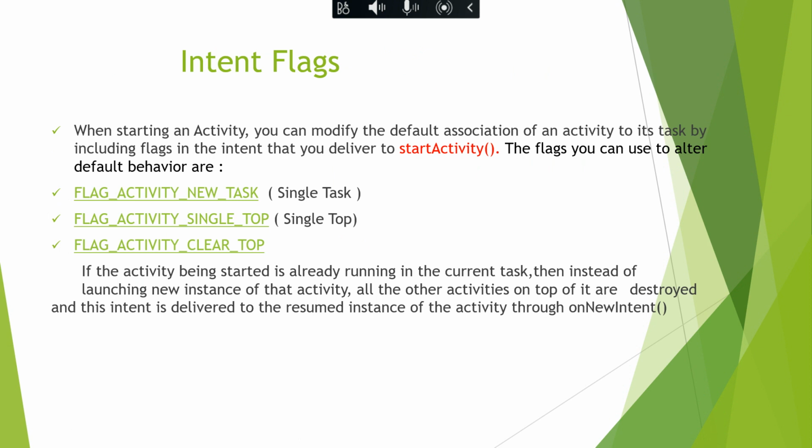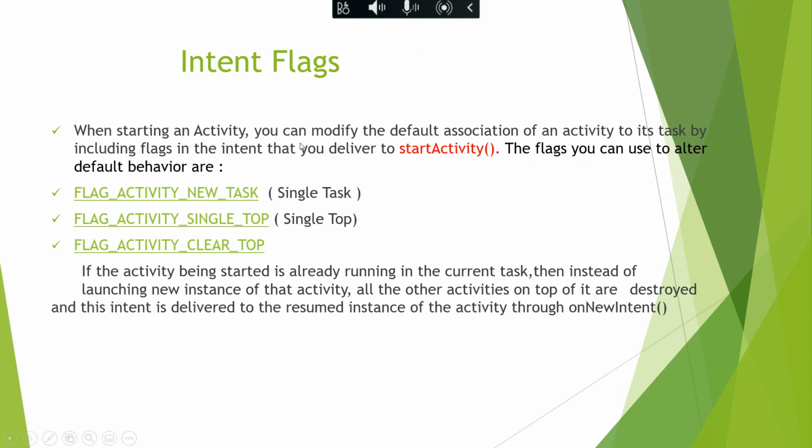So all these types of modes, whichever I told, are defined in the Android manifest file. Similar to that, if we want to change these launch modes at runtime, dynamically, that time we will use something called intent flags.